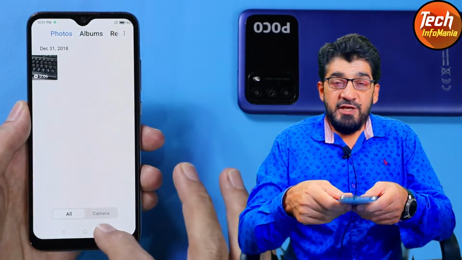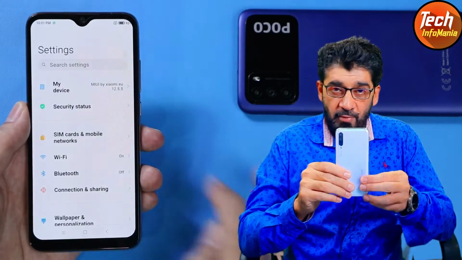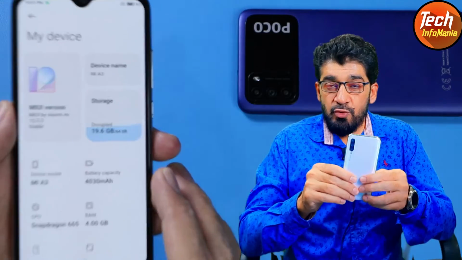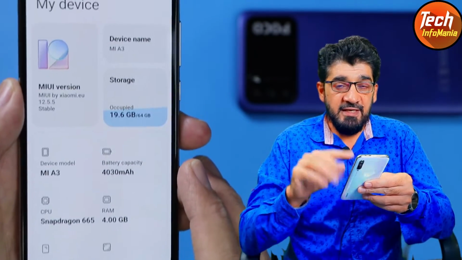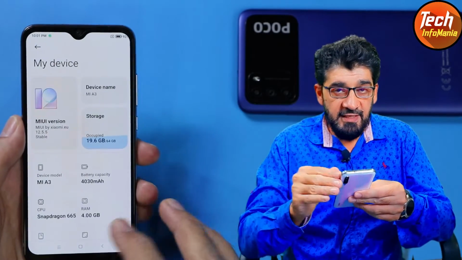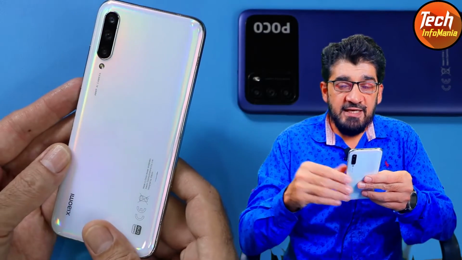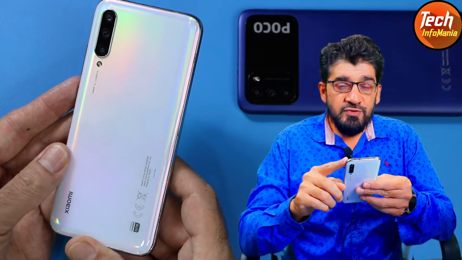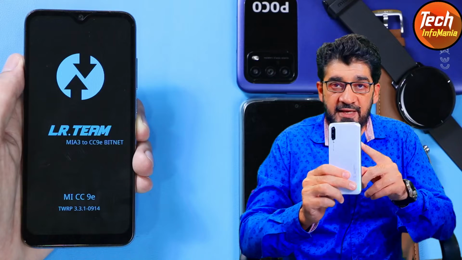12.5.5. And the second thing is, today's video is about how to update the MIUI converted ROM. Those users who already have the converted ROM flashed on Mi A3, either the 12.0.3, 12.0.4, 12.0.6 or 12.5.2, or any weekly China converted ROM, must be having a custom recovery flashed on Mi A3.